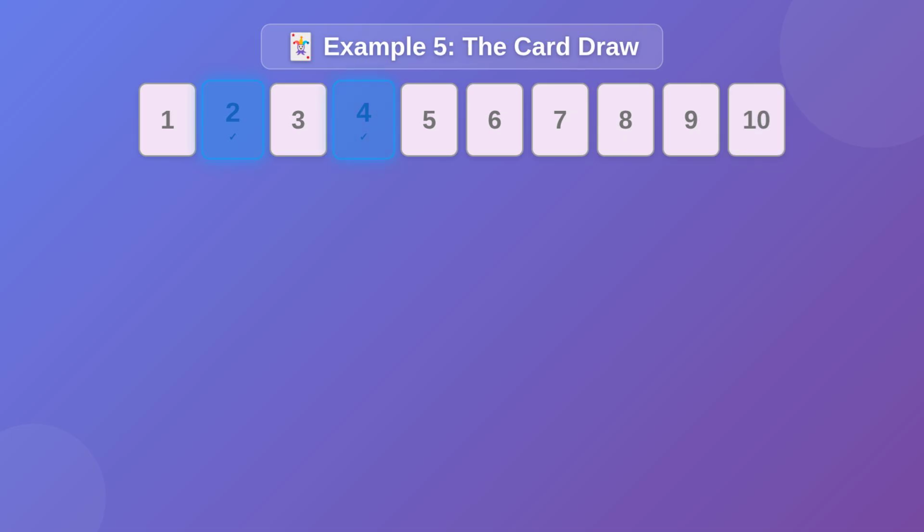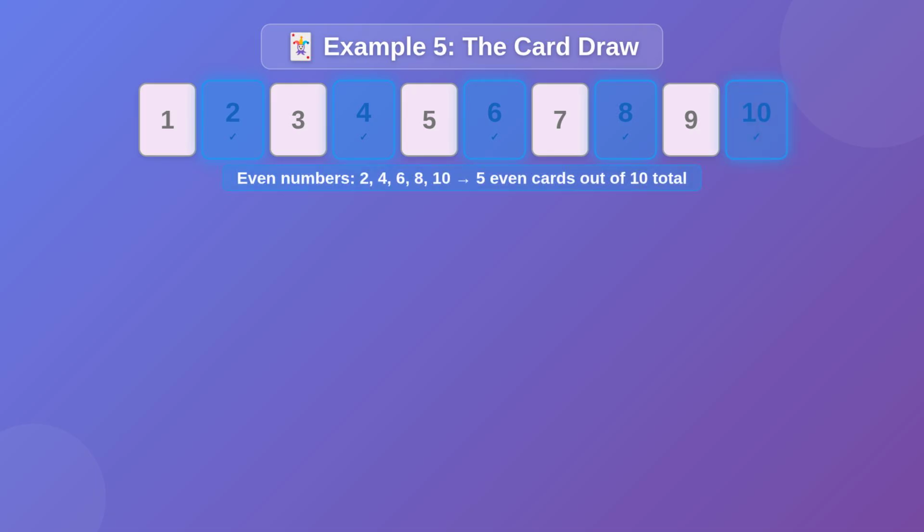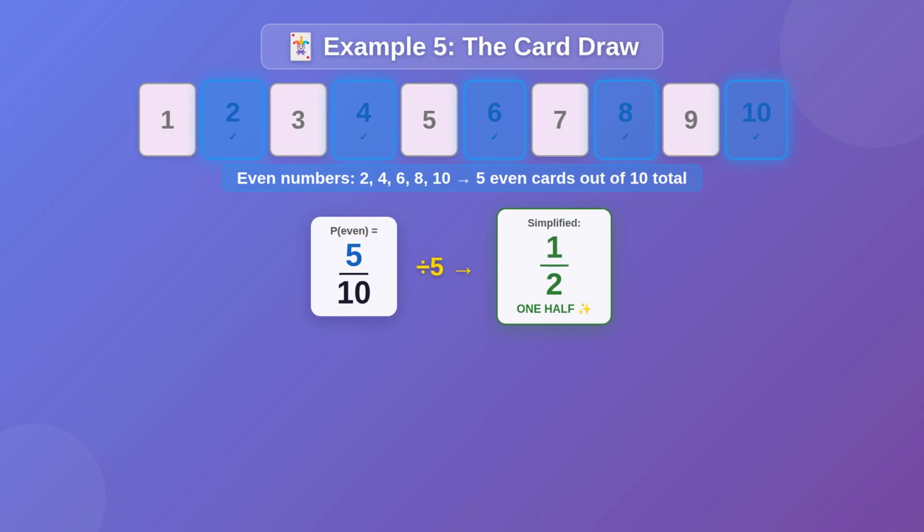Last example. Maya has a set of 10 cards, numbered 1 through 10. She draws one card at random. What's the probability of drawing an even number? Let's list the even numbers between 1 and 10. 2, 4, 6, 8, and 10. That's 5 even numbers. Total cards? 10. So the probability is 5 out of 10, written as 5/10.